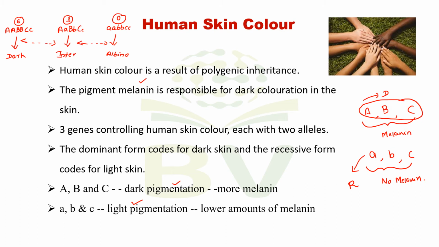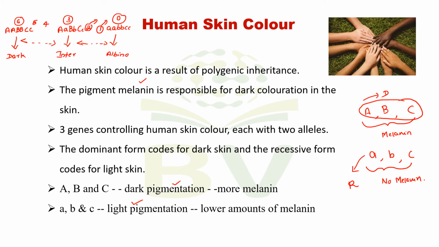If here the number of dominant alleles is 5, then the skin color may be very dark brown. If the number of dominant alleles is 4, then the skin color is dark brown. If the number of dominant alleles is 2, then the skin color will become fair. If the number of dominant alleles is 1, then the skin color will become very fair.